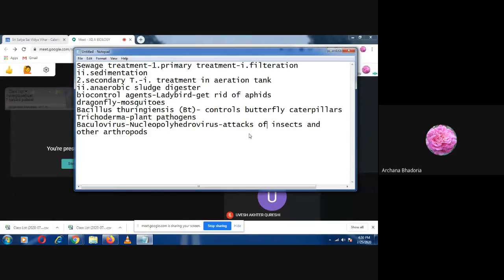Now the last topic given is biofertilizers. I want Aditya to prepare this biofertilizer topic and explain it in the next class. Will Aditya do this? Yes, ma'am. Biofertilizers, you all know, are the organisms which increase the fertility of the soil.